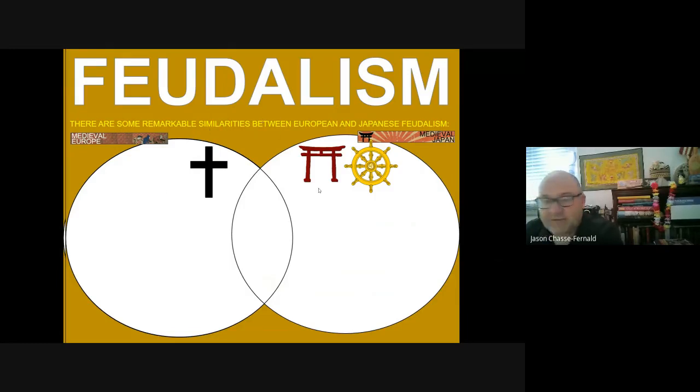Hopefully you can identify these correctly, and you did so as religion. So this is Christianity. What is this one? This is kind of the Dharma wheel, the wheel of life here. This is Buddhism.